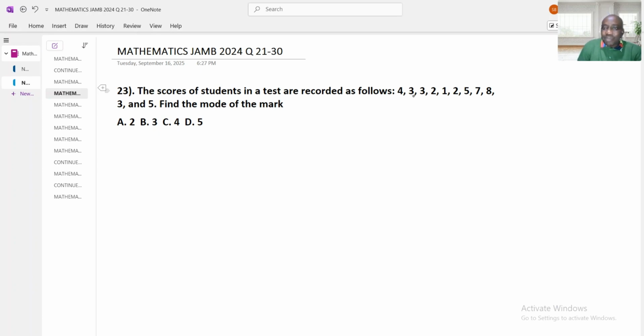The number that appears most is 3 because 3 appears 3 times. 4 appears once, 2 appears 2 times, 1 appears once, 5 appears 2 times, 7 appears once, 8 appears once. Therefore, the 3 is the one that appears most. That is the mode, the number that appears most, which is B. Our final answer is B. Let's move to the next question.